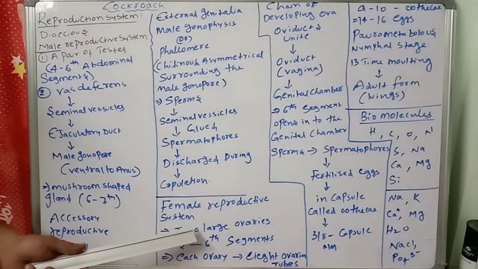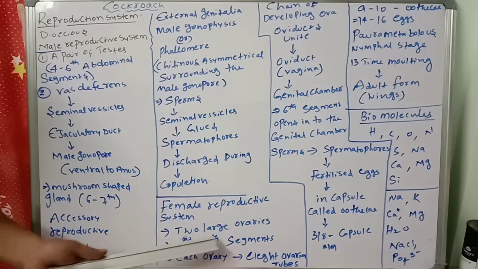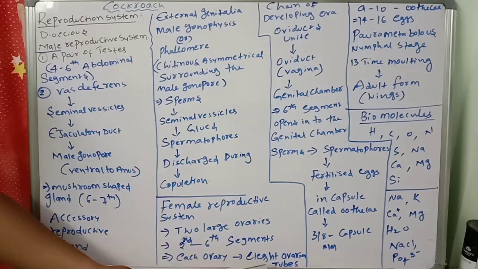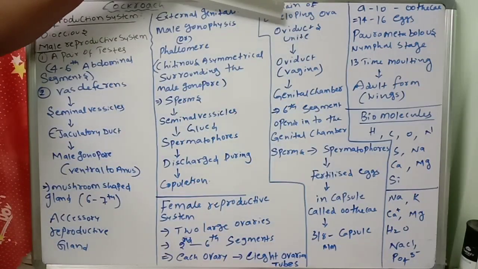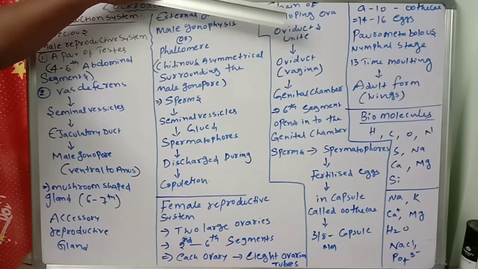The female reproductive system consists of two large ovaries. The large ovaries are present in the 2nd to 6th segments. Each ovary consists of 8 ovarian tubules. Very important, they are ovarioles. These 8 ovarian tubules, the ovarioles, contain a chain of developing ova.